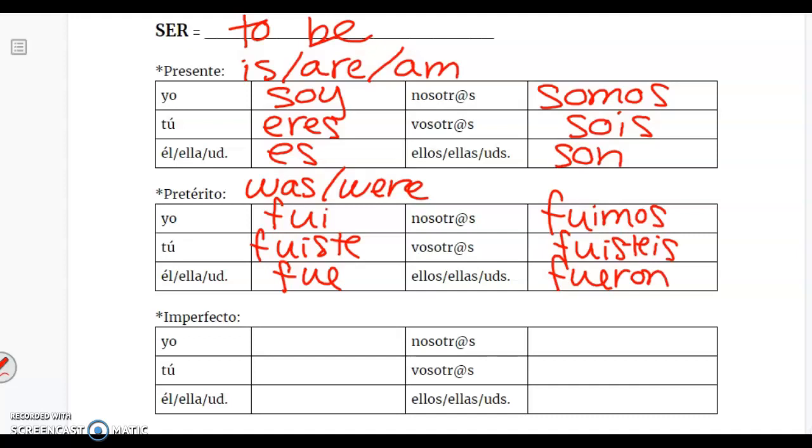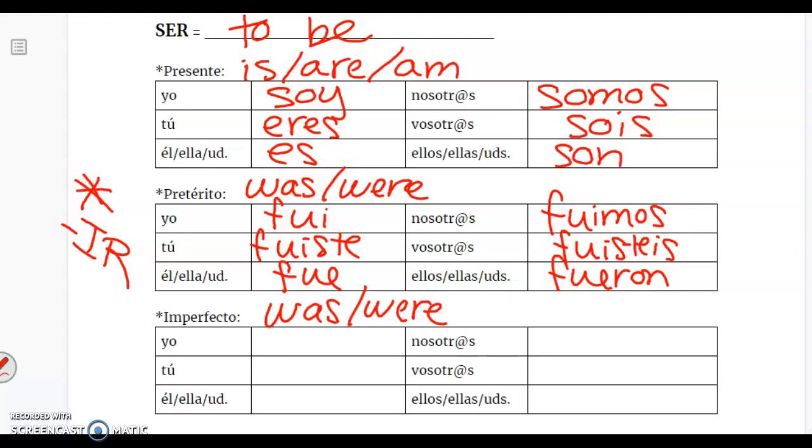¿Ok? Pero tengan cuidado, chicos, porque fui también es la forma de yo para el verbo ir. Recuerdan, chicos, fui también significa I went. Entonces, cuidado. Imperfecto, entonces, también significa was, were.